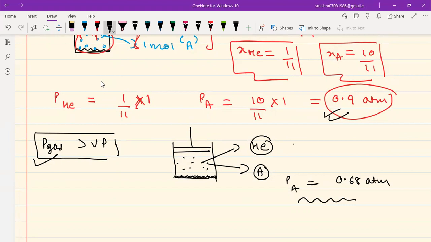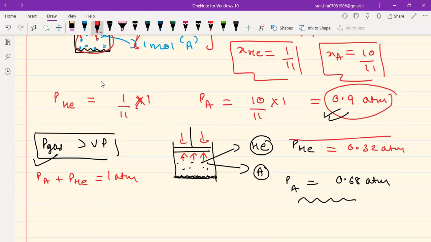And the pressure of helium: if it has to stay in equilibrium, and the external pressure is 1 atm, the internal pressure should also be 1 atm. So if the pressure of A is 0.68, then obviously the pressure of A plus the pressure of helium should be equal to 1 atm, and A can only apply 0.68. So the rest of the pressure should be coming from helium, which should be 0.32 atm, right?